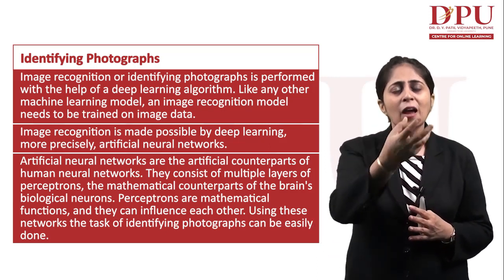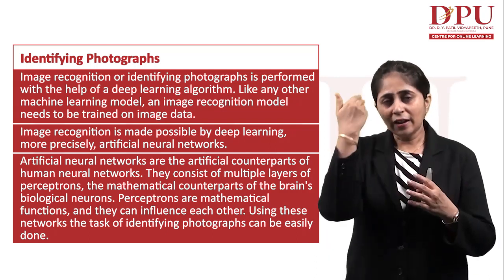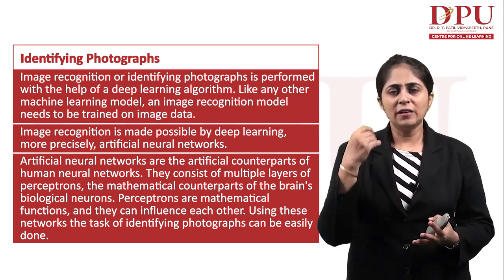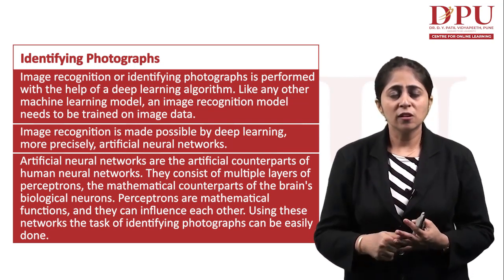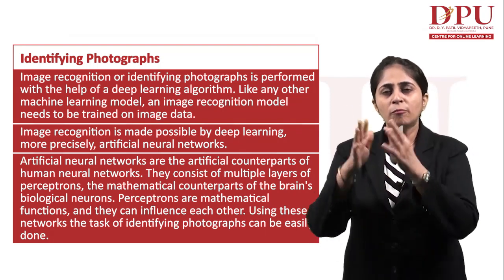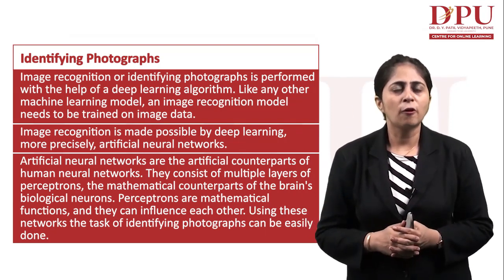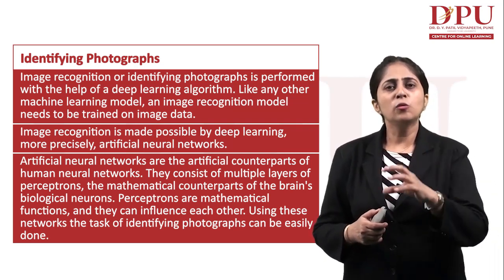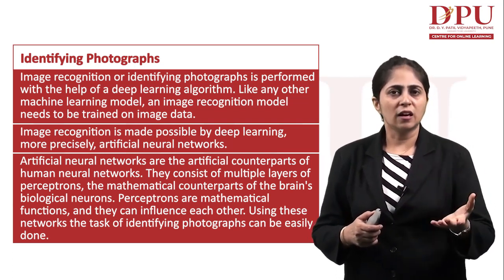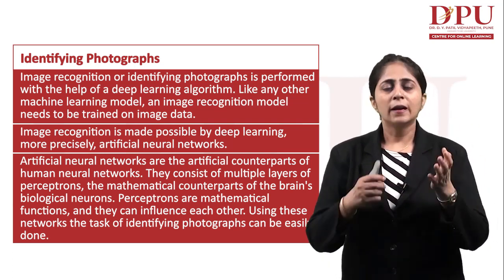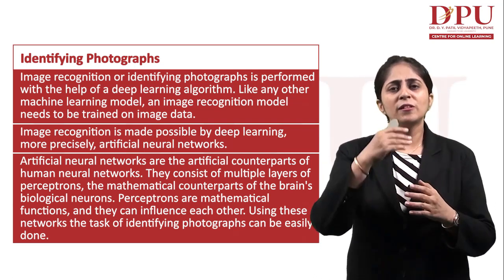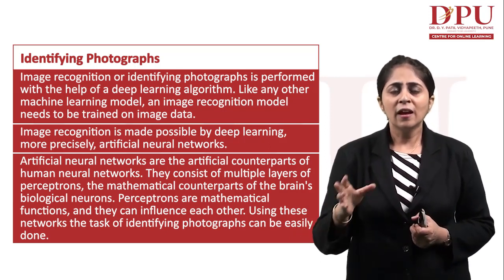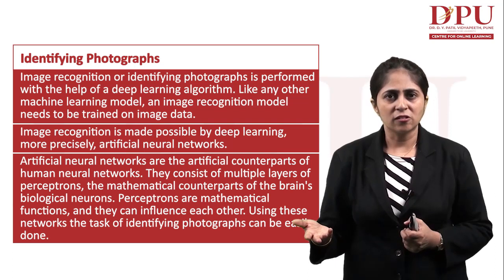Our neurons gather data, and whatever image we see is analyzed in our brain with the help of neurons. Very similarly, we have built an artificial neural network for our computer system. Using various deep learning algorithms, this neural network analyzes the data and understands the images. This analysis is done by breaking the image into different parts, into different pixels, and then the image is analyzed.